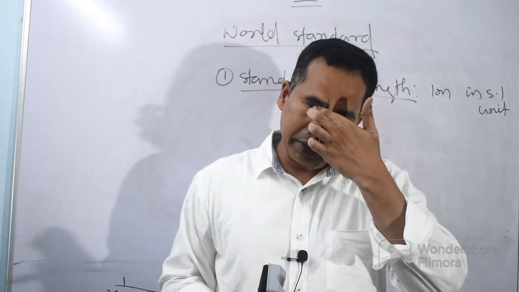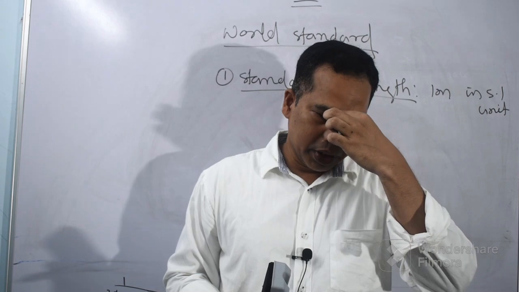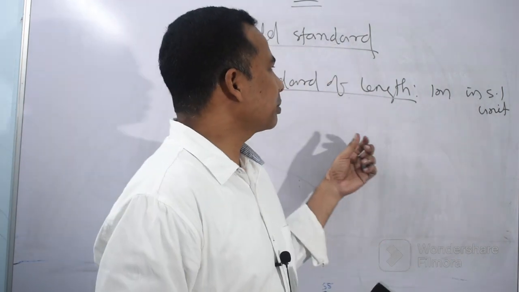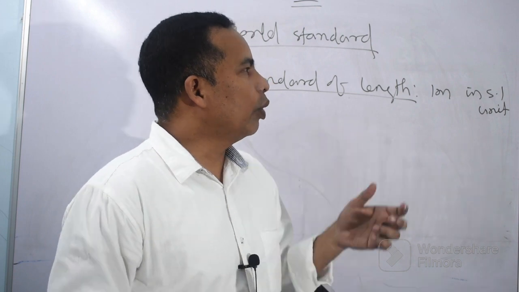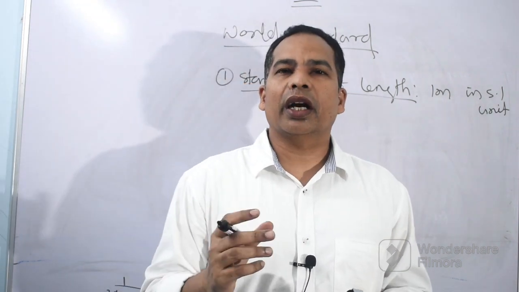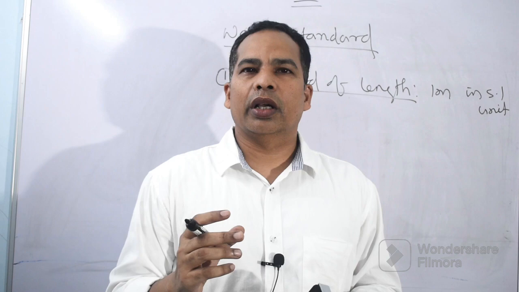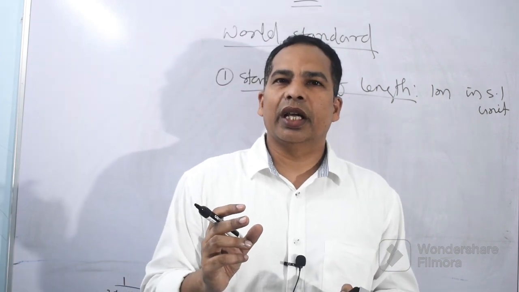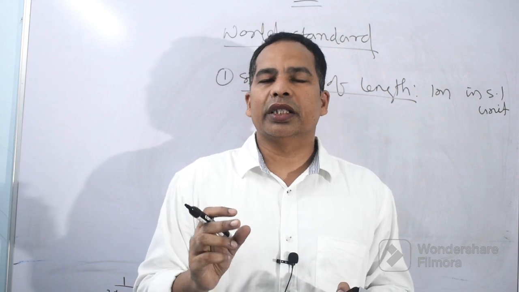It is interesting actually, and the question can also be asked for 1 crore in KBC: based on what has the standard of length 1 meter been defined? The answer can be based on the speed of light.